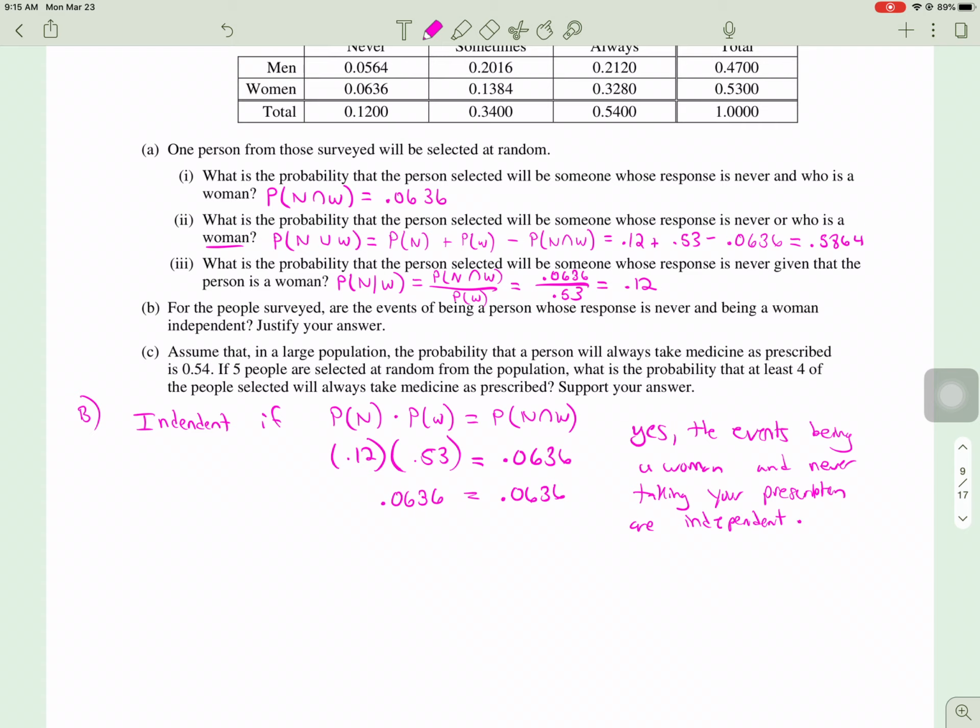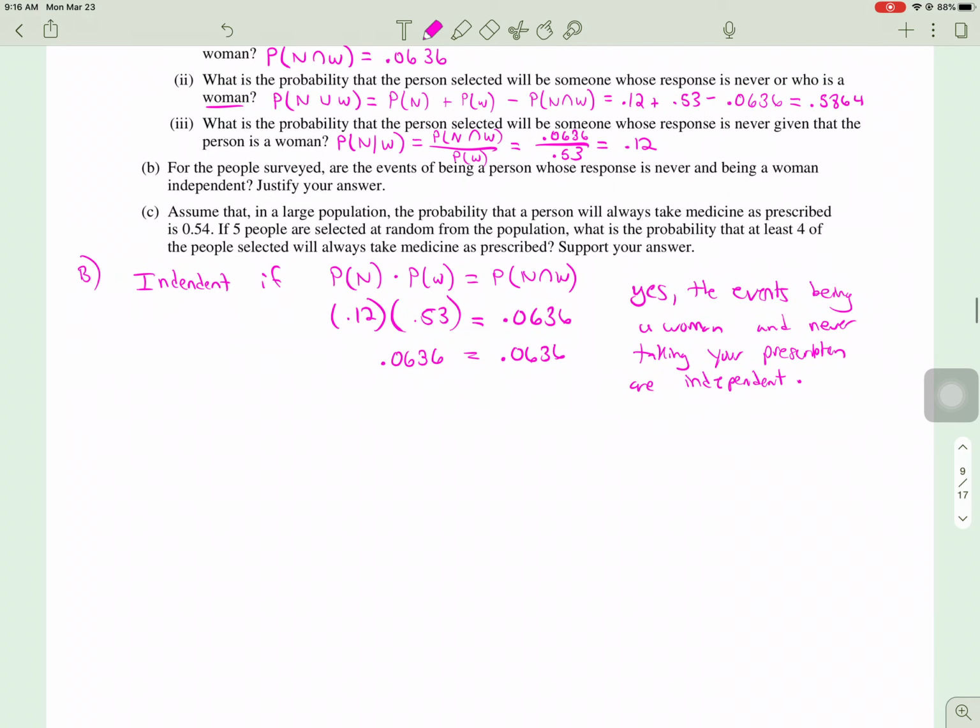And then last part, part C. And now part C is something we haven't seen in a long time. It says, assume that in a large population, the probability that a person will always take their medicine as prescribed is 0.54. If 5 people are selected at random from the population, what is the probability that at least 4 of the 5 will always take their medicine as prescribed, and support your answer? So, this is something we have not seen, like I just said.